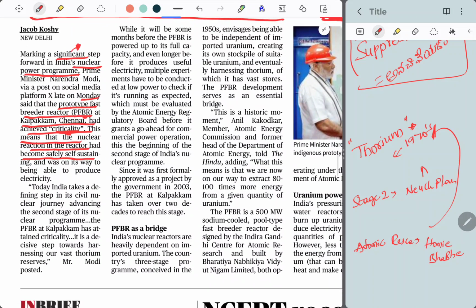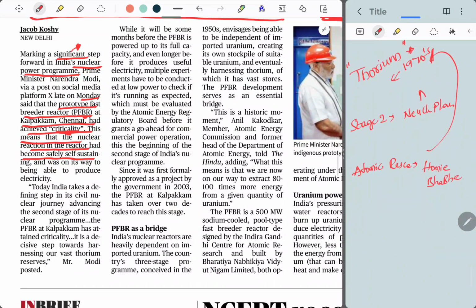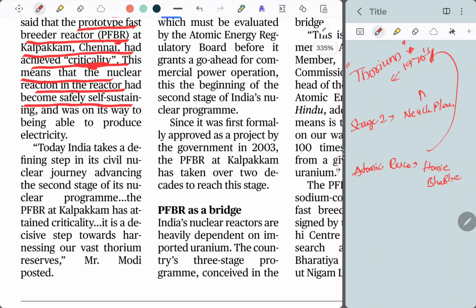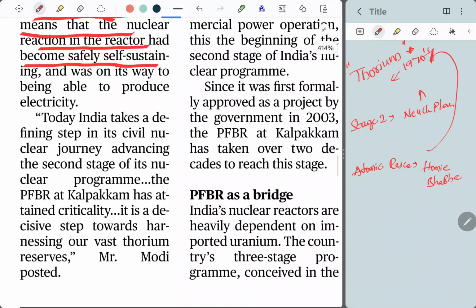This type of nuclear reactor is very rare in the entire world. Only Russia has this reactor so far with very good functioning. Other nations tried but failed. Finally India has achieved a very big scientific step. India takes a defining step in its civil nuclear journey, advancing the second stage of its nuclear program. As I said, this is the second stage of the nuclear program designed by Homi Bhabha in the 1970s.